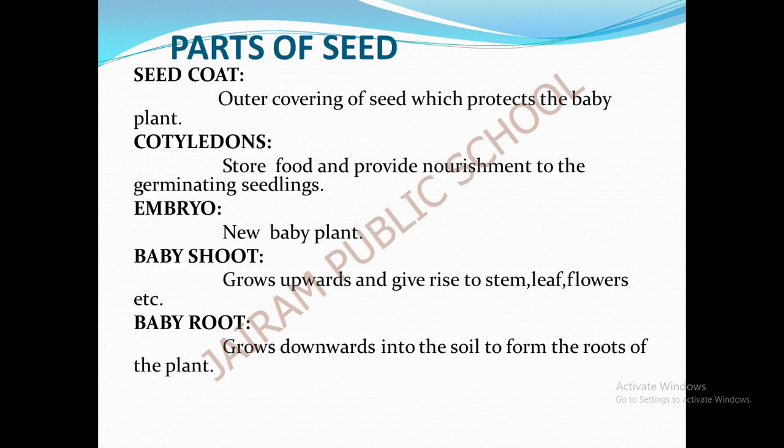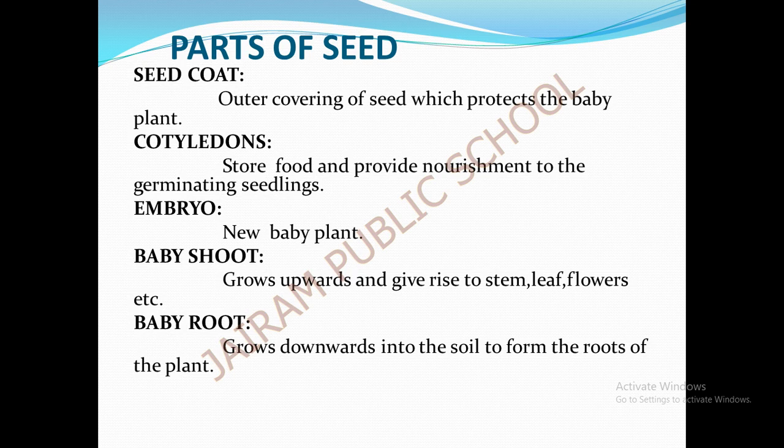Let us see the parts of the seed. These are the important parts of the seed: the seed coat, the cotyledons, the embryo, the baby shoot, and the baby root. The seed coat is the outer covering of the seed which protects the baby plant. It is a very thin layer that protects the baby plant.